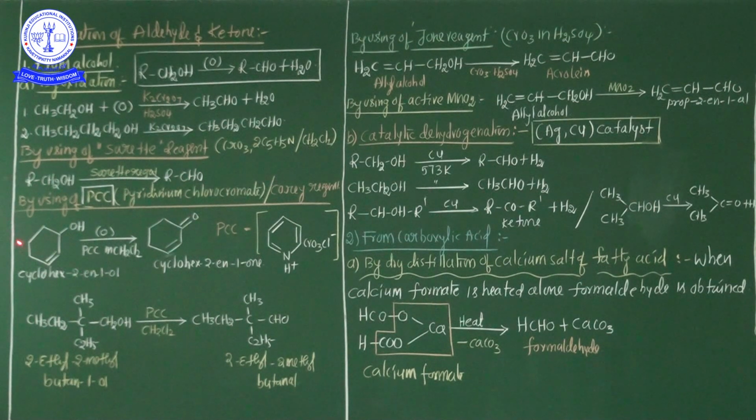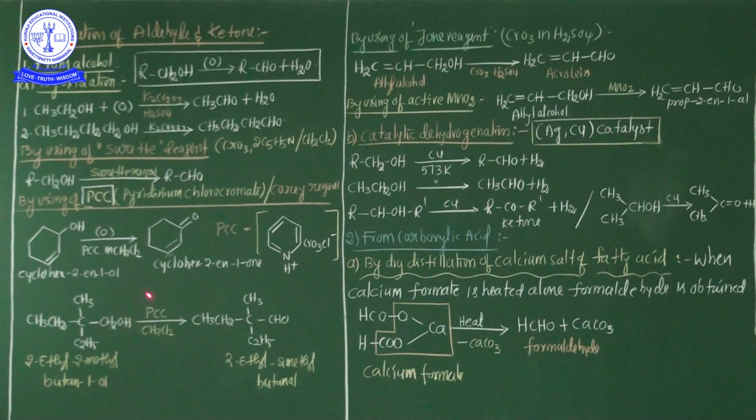Now see here, cyclohex-2-en-1-ol. So this is a cyclic alcohol, cyclohex-2-en-1-ol. Why is it called cyclohex-2-en-1-ol? The numbering starts from the functional group side. This is the first carbon, this is the second carbon. Between the second carbon and third carbon, one double bond is there. So that's why 2-en. The alcohol group is located on the first carbon, so 1-ol. Cyclohex-2-en-1-ol is involved in the oxidation process with the help of PCC reagent.